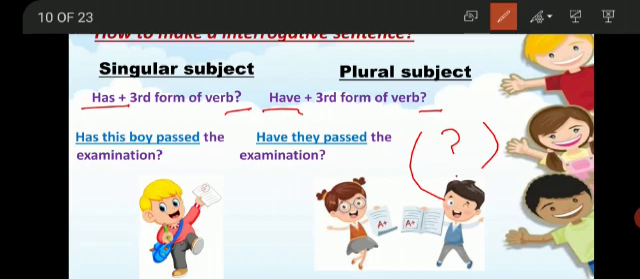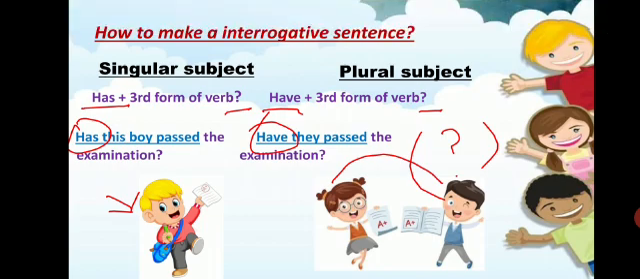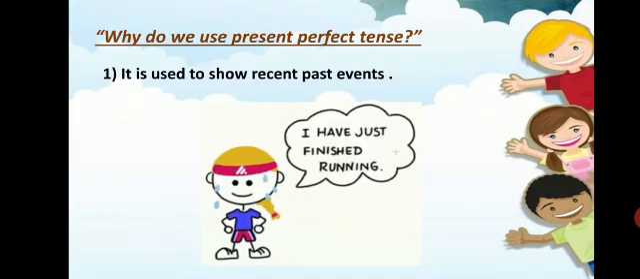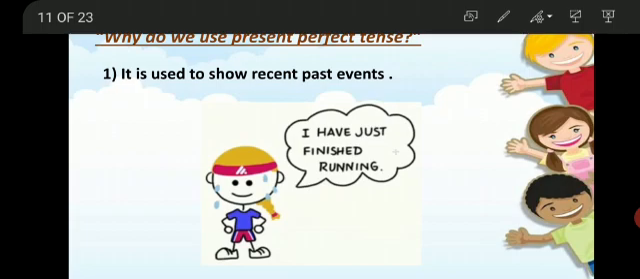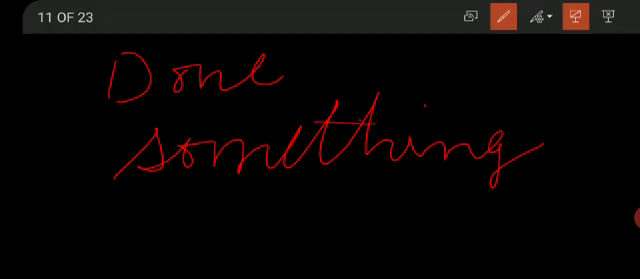As it is a singular subject, we have used has. Have they passed the examination? As they are plural, we have used have. Okay? So always remember that perfect tense is a tense in which we have done something, and when the something is done, it becomes perfect.